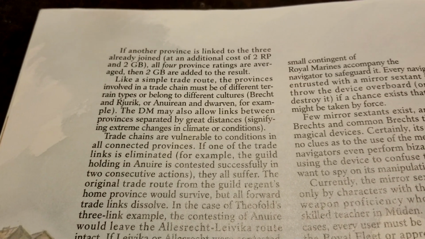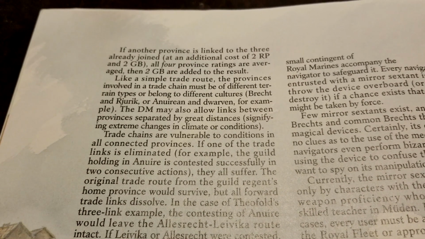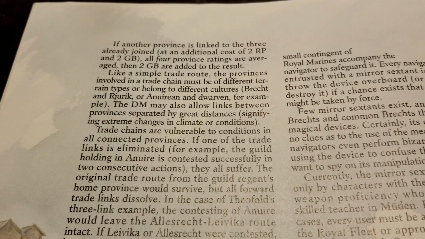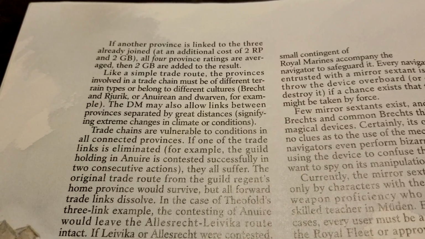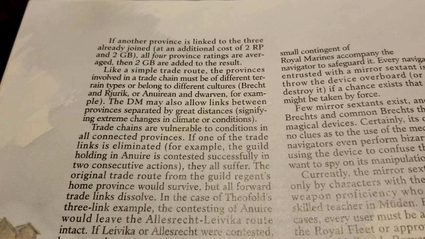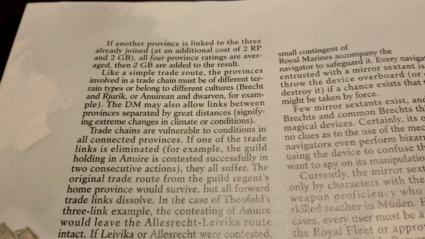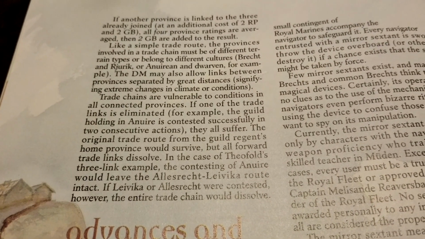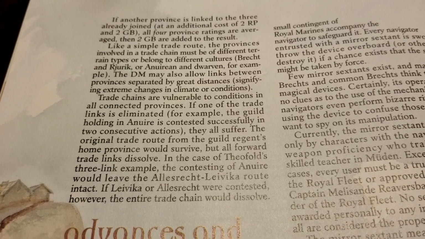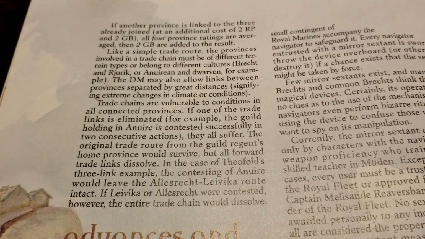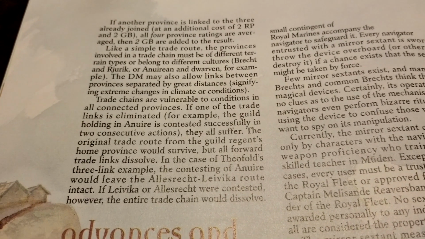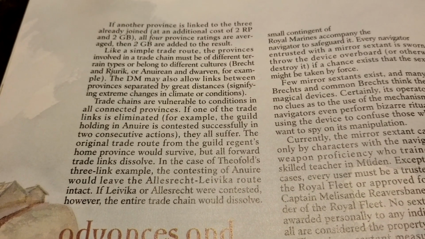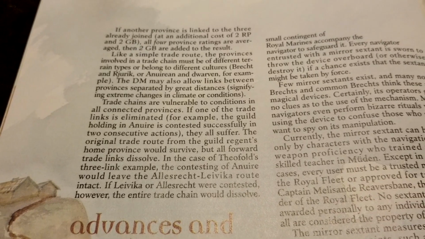Like a simple trade route, the provinces involved in a trade chain must be of different terrain types or belong to different cultures, Brecht and Rurik or Anweeran and Dwarven, for example. The DM may also allow links between provinces separated by great distances, signifying the extreme changes in climate or conditions. Trade chains are vulnerable to conditions in all connected provinces. If one of the trade links is eliminated, for example, the guild holding in Anweer is contested successfully in 2 consecutive actions, they all suffer. The original trade route from the guild regent's home province would survive, but all forward links would dissolve, so there's a bit of a risk involved there.